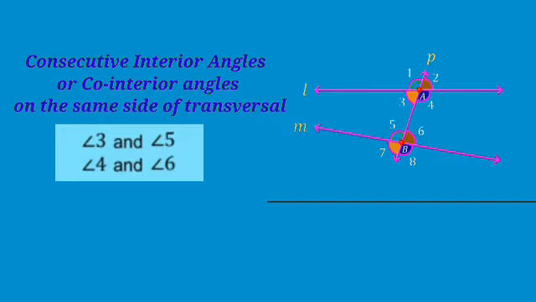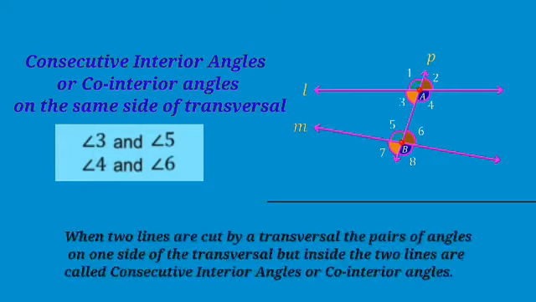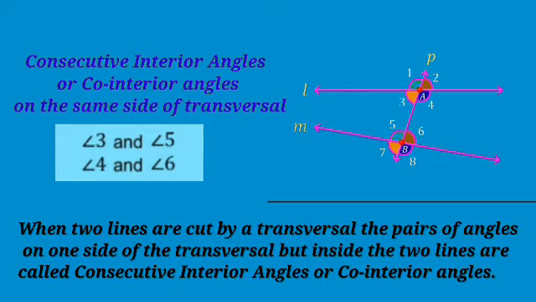Consecutive interior angles are also known as co-interior angles. Means consecutive interior angles and co-interior angles both are the same. So which type of angles are known as consecutive interior angles or co-interior angles? When two lines are cut by a transversal, the pairs of angles on one side of the transversal but inside the two lines are called consecutive interior angles or co-interior angles. Let's revise all these topics one more time.